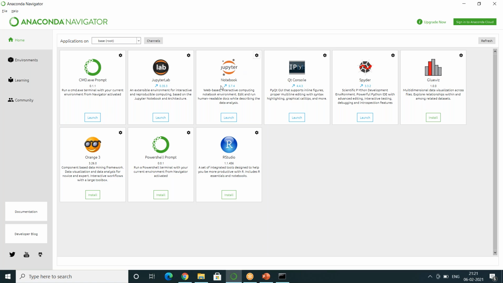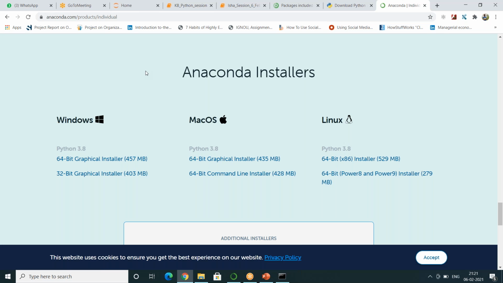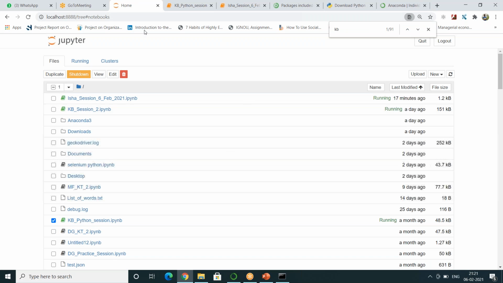So when I launch this Jupyter Notebook, it looks something like this. When you want to create any new notebook, nothing new. Once it is launched, you have to come here, click on New, and open Python 3.